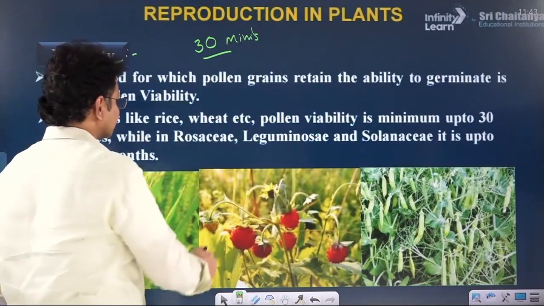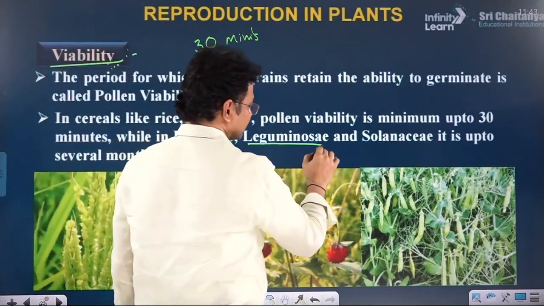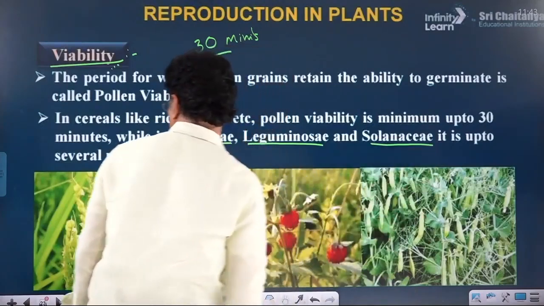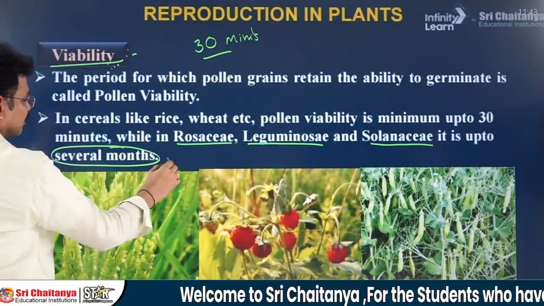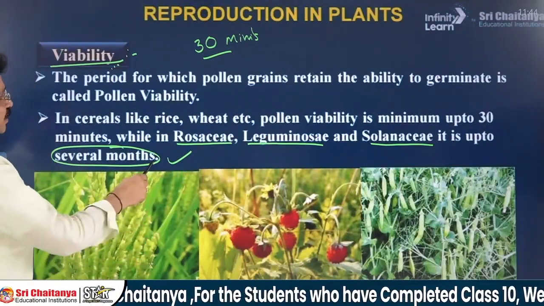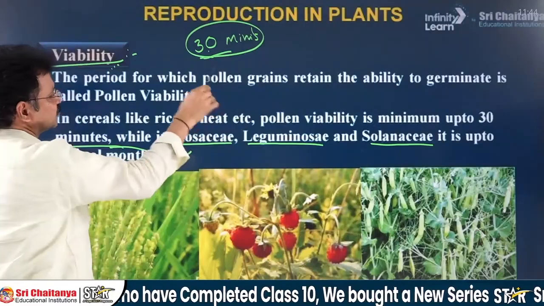Whereas in other members like Rosaceae, Leguminosae and Solanaceae, the viable period is up to several months. It clearly explains the viable period of the pollen is different from species to species.